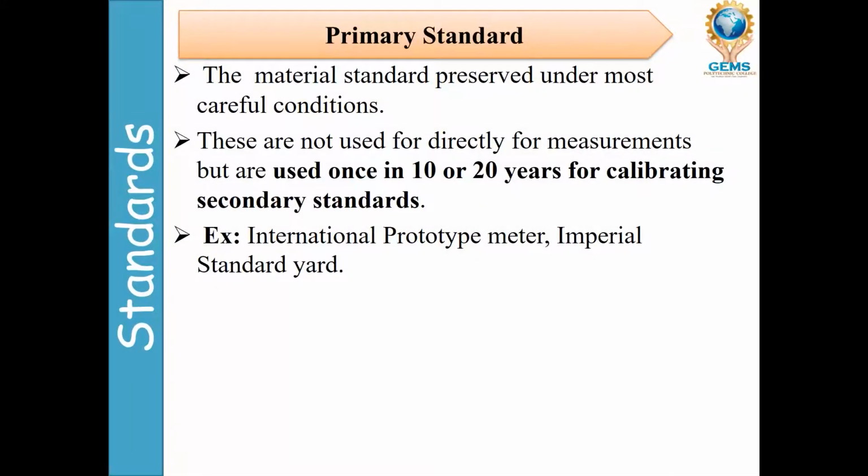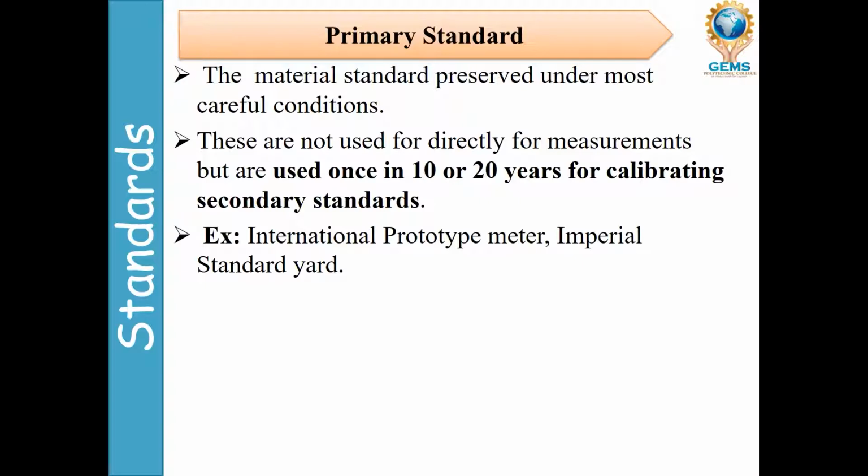Primary standard. The material standard preserved under most careful conditions. These are not used directly for measurements, but are used once in 10 or 20 years for calibrating secondary standards.